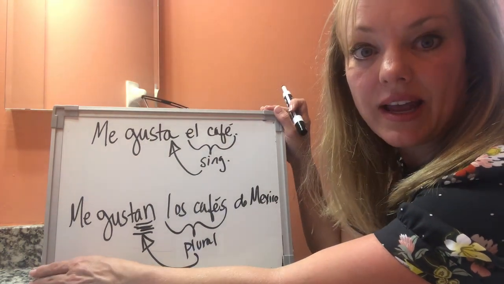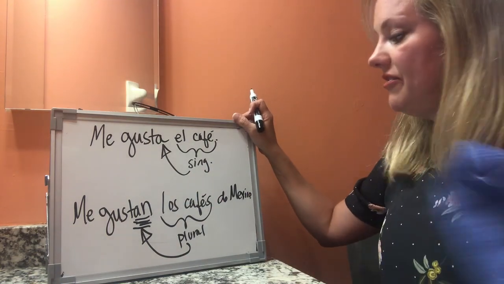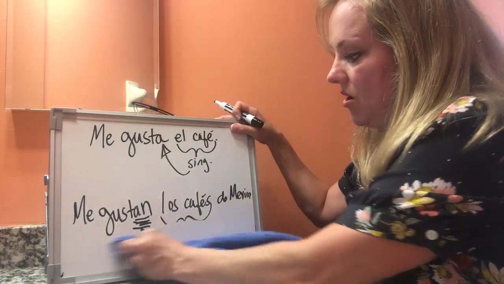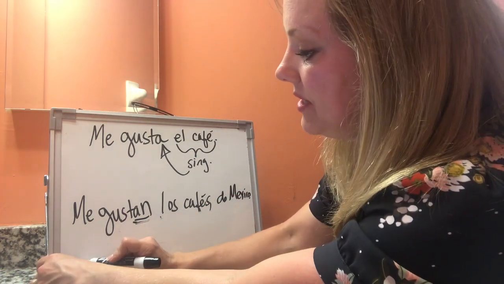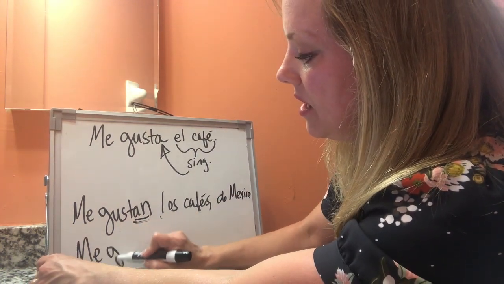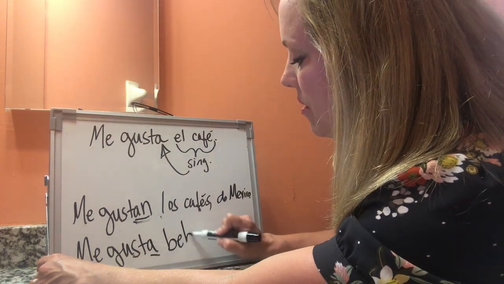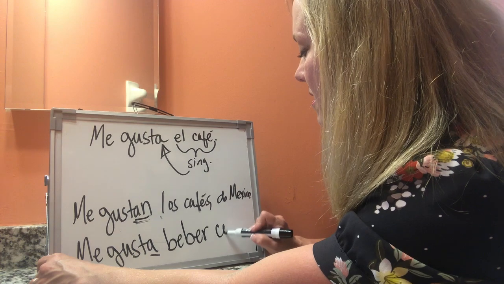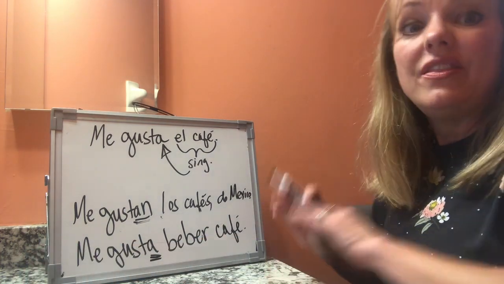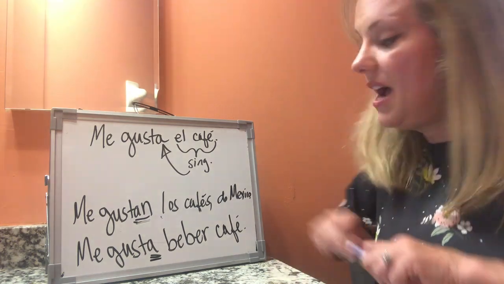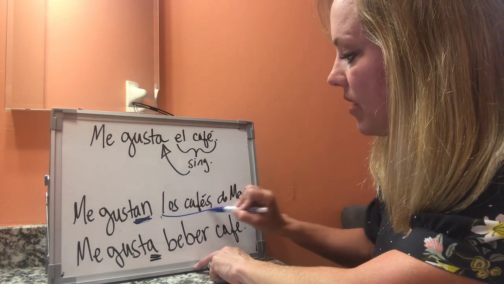Me gustan los cafés. Okay? Now, if I like to drink coffee, okay, which I do, then I would say me gusta beber café. Okay? Singular.